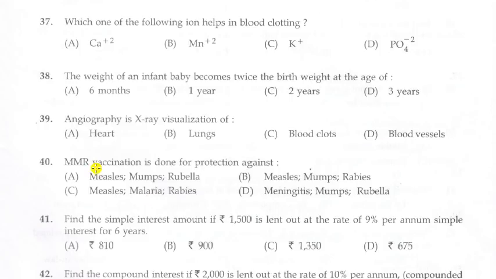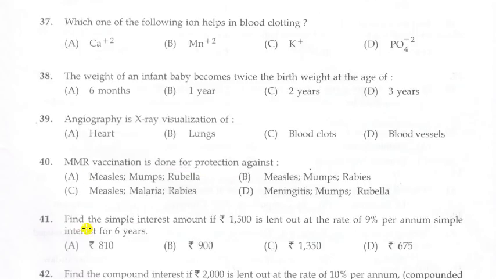Next question. MMR vaccination is done for protection against. Options A, measles, mumps, rubella, B, measles, mumps, rabies, C, measles, malaria, rabies, D, meningitis, mumps, rubella. Answer is measles, mumps, rubella.